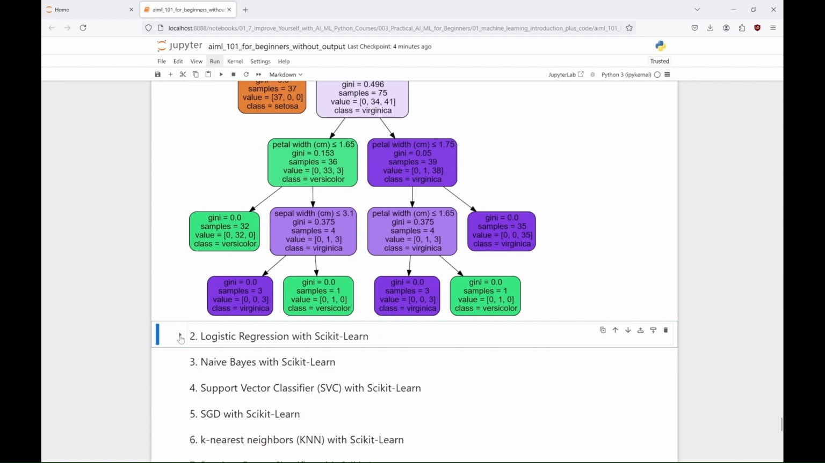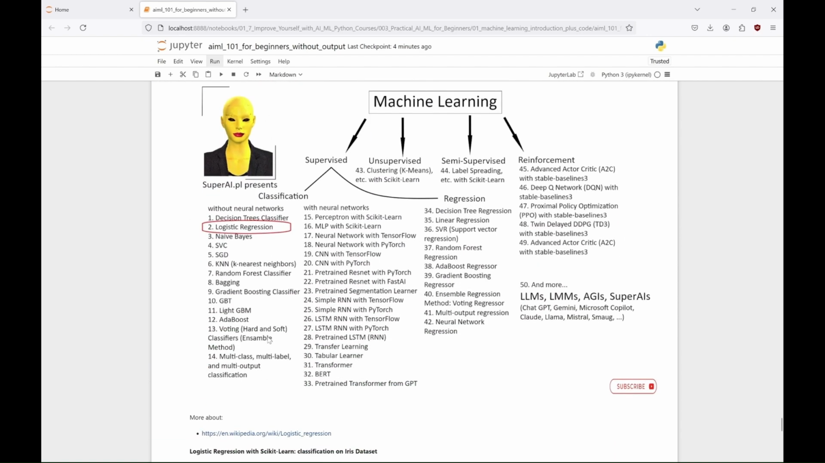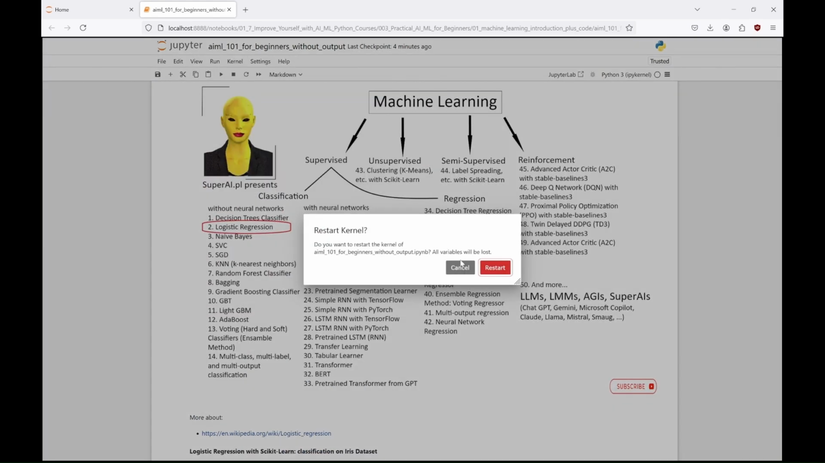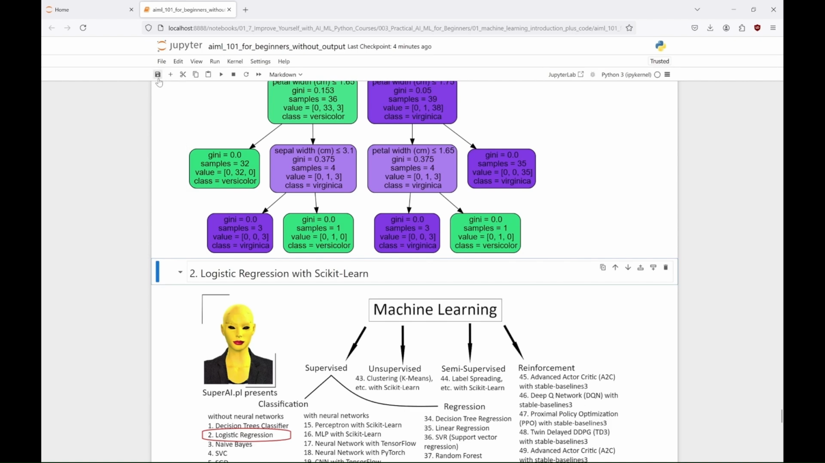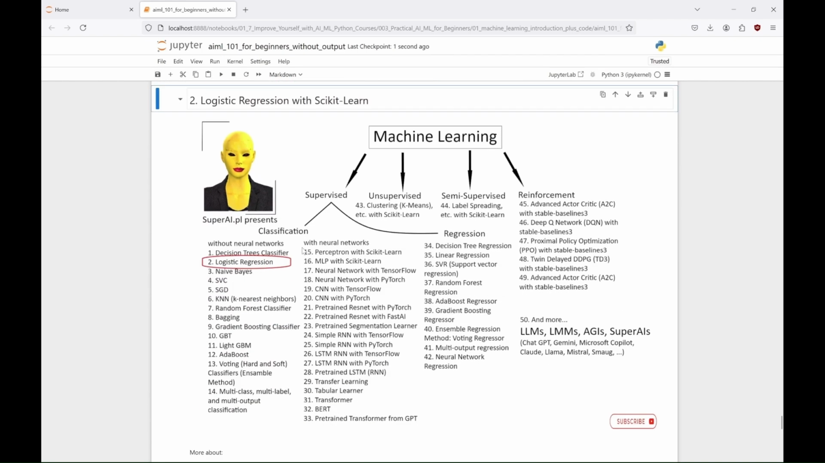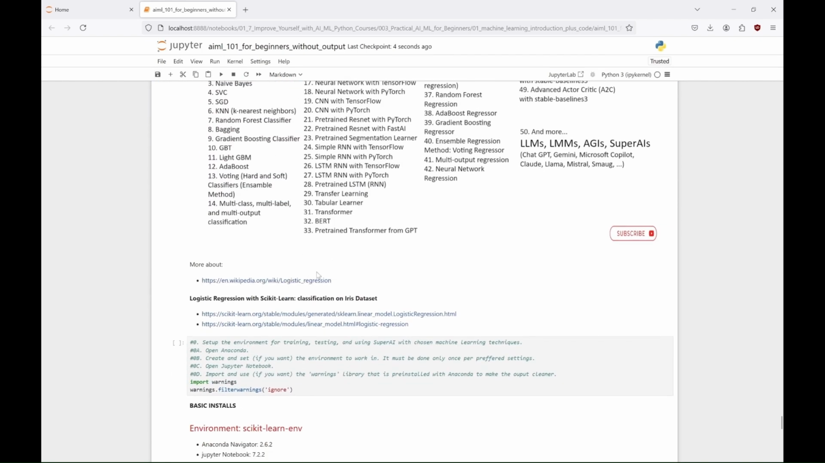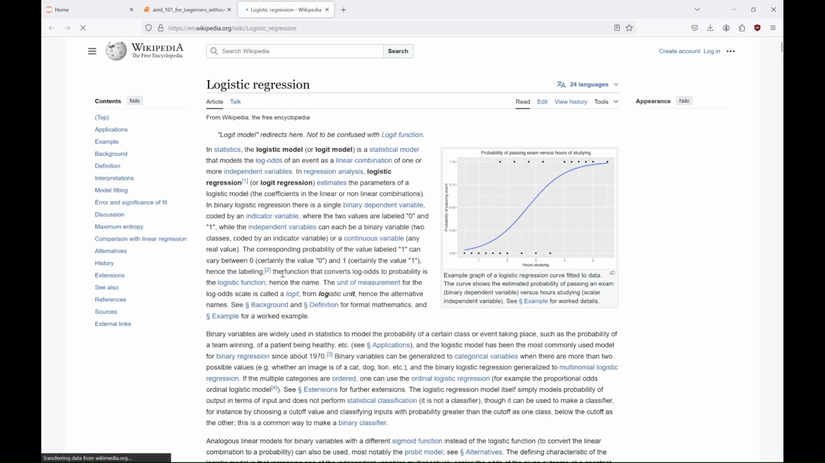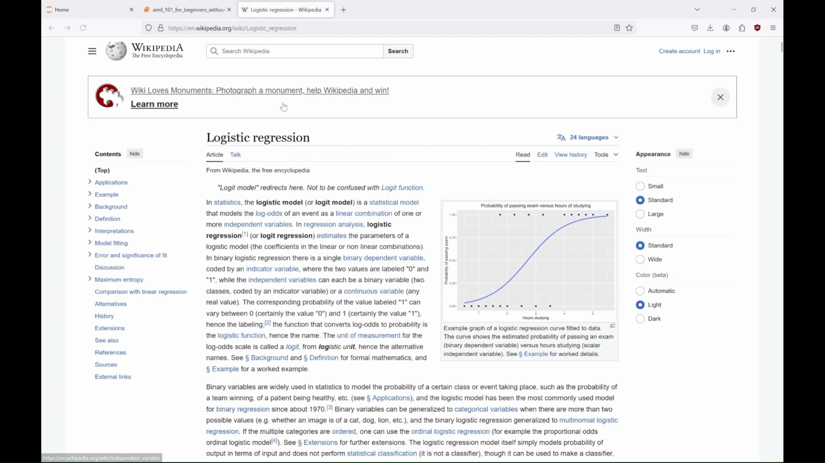Okay, so, before we run this second algorithm, let's also restart our kernel and save the notebook. Restarting kernel is a little like restarting computer. Because of this we'll start fresh, and we'll have to import all the libraries we need. Now, if you want to read about logistic regression, Wikipedia has a lot of information. The basic thing you need to know is that despite the word regression in its name, it's actually a classification algorithm.